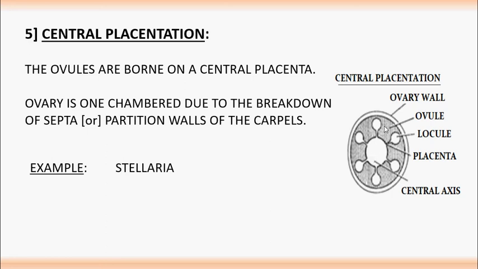There are many carpels present, and the partition walls between the carpels are broken down. As a result, all the ovules appear to be at the center. Hence, it is considered central placentation.